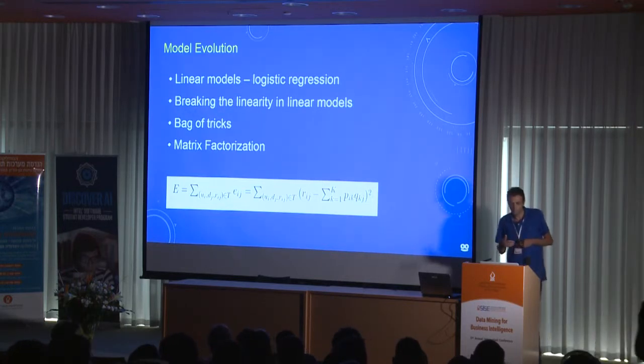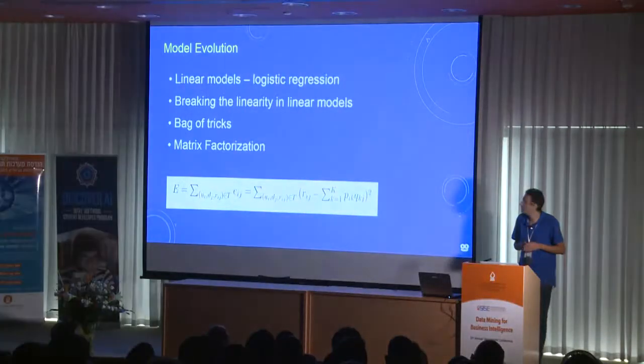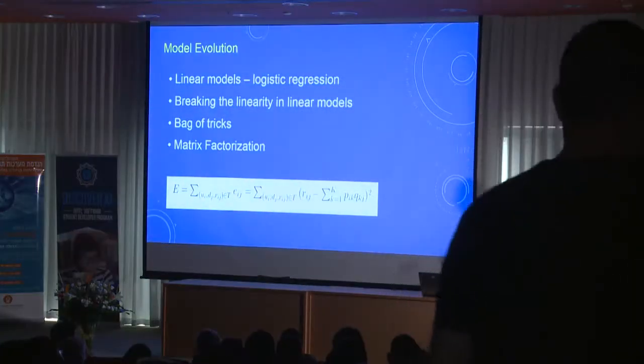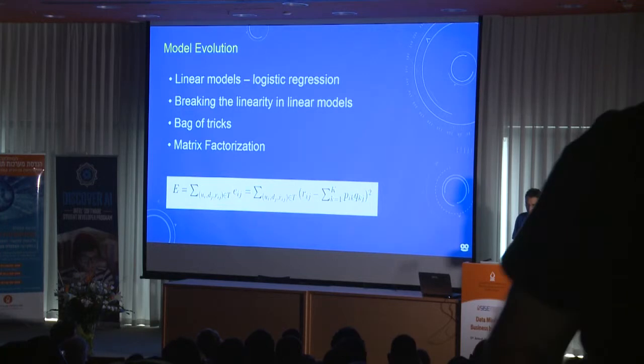So if we still want to use linear models and get the benefits, we first need to break the linearity in linear models. One technique for doing that is to bucket every numerical feature into intervals. Each interval gets its own weight. So it increases the number of weights, but it breaks the linearity. Another technique is to do a Cartesian product of features and get to higher-level polynomials.